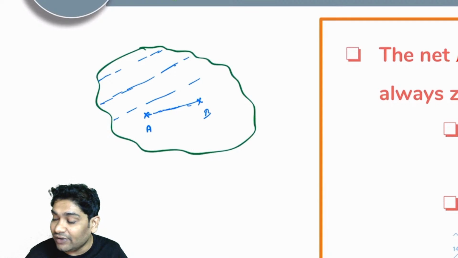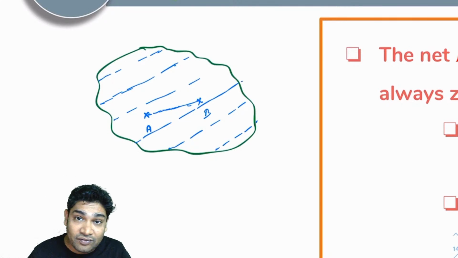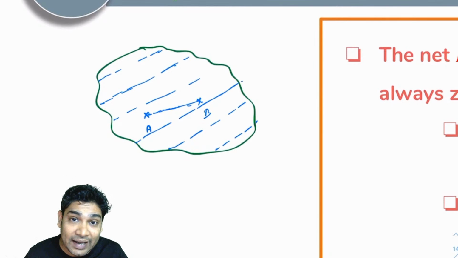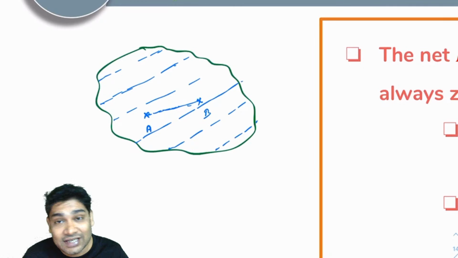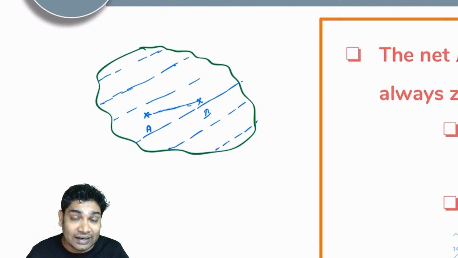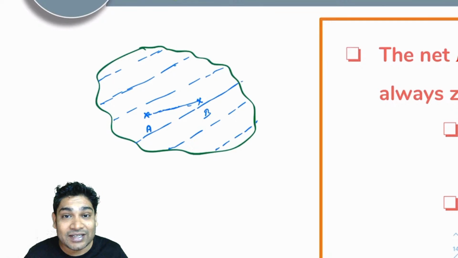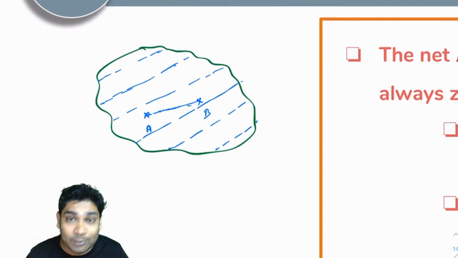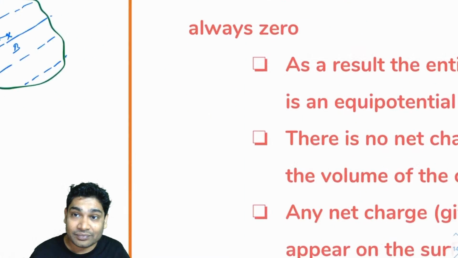Please remember, I think we had already discussed this in my previous video, that any region where there is no electric field would be an equipotential region. So since the entire volume of the conductor becomes an electric field free zone, so to say, it will be an equipotential region. All the potentials of all the points inside the volume of the conductor would be the same. Okay.